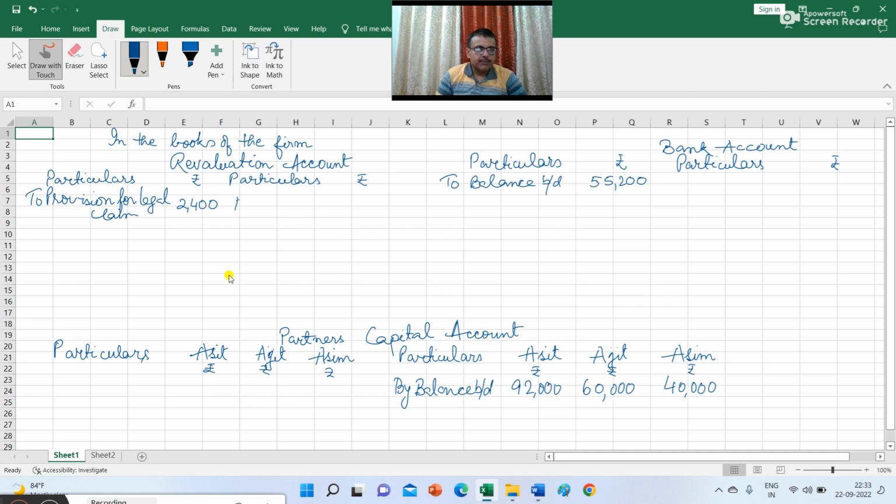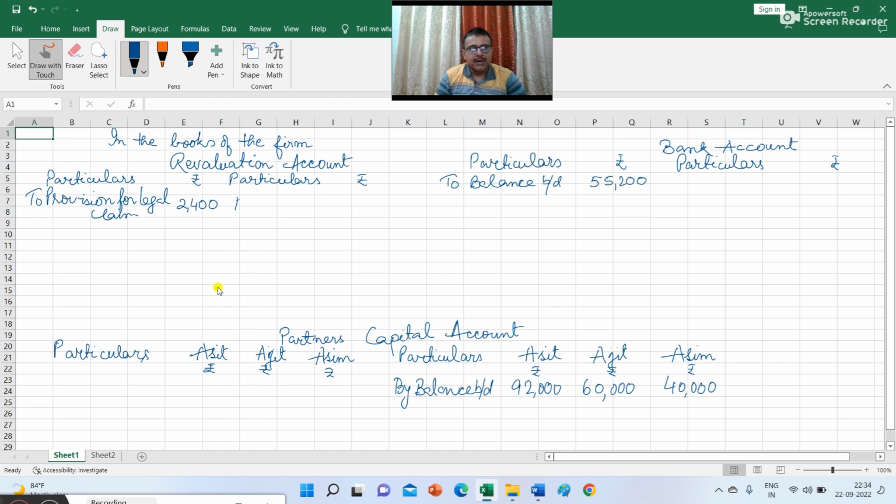Now in point number 2, in the adjustment entry, it is given that the provision for bad debts is to be adjusted at 5% of debtors. So there is a revaluation of debtors. This provision will be 5% of the present debtors, so this will be 5% of 12,000, which is rupees 600.